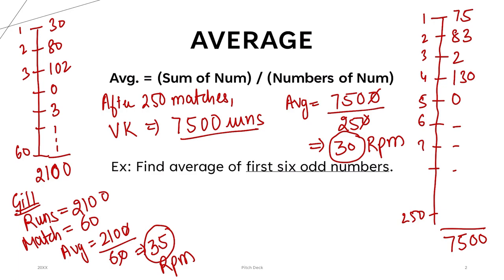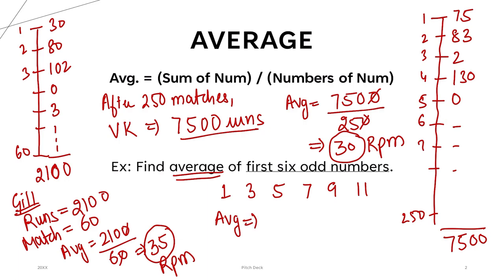Now, this is another question. This is a question for you. Find the average of first 6 odd numbers. Okay, tell me first, what are the first 6 odd numbers? 1, 3, 5, 7, 9, and what? 11. Yeah, this is correct. 1, 3, 5, 7, 9, and 11. So, what is the average of first 6 odd numbers?